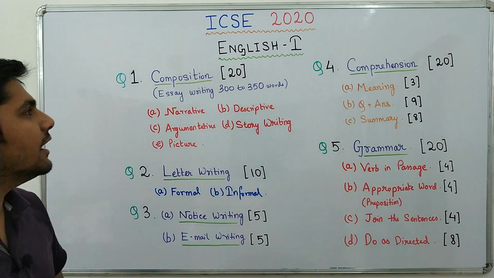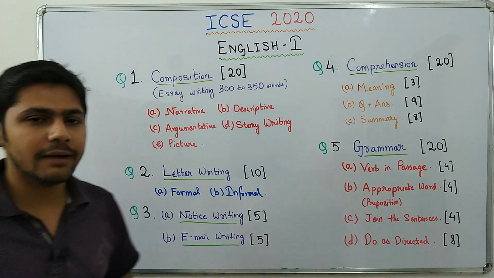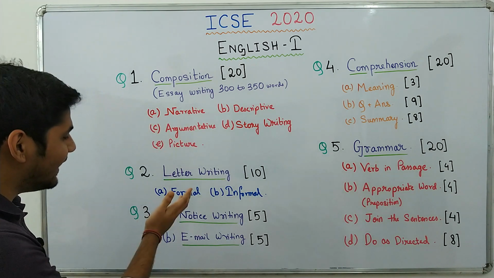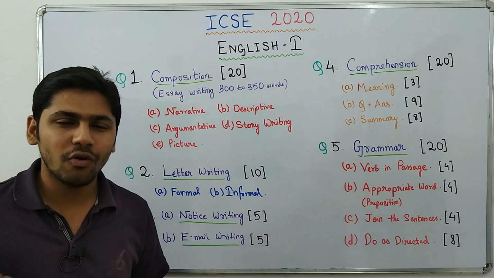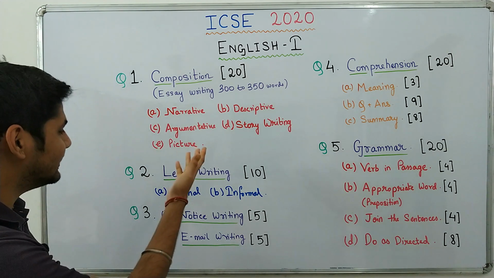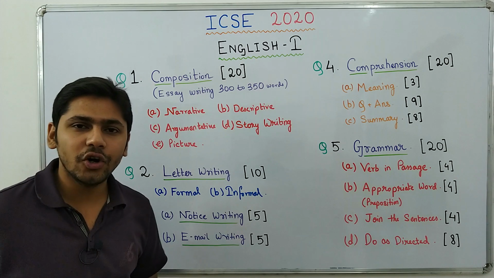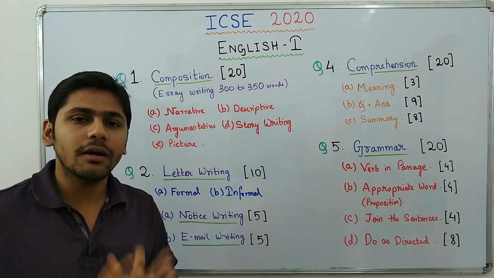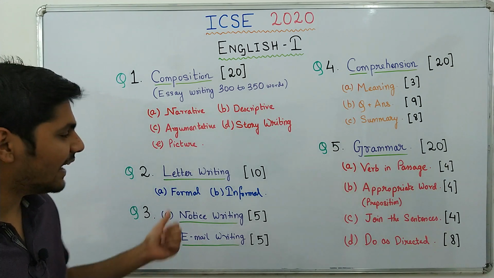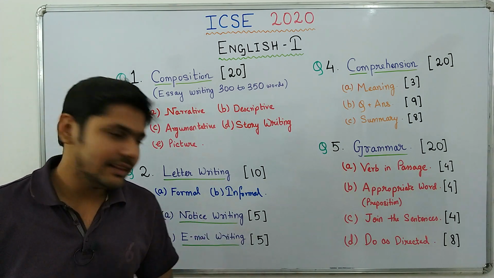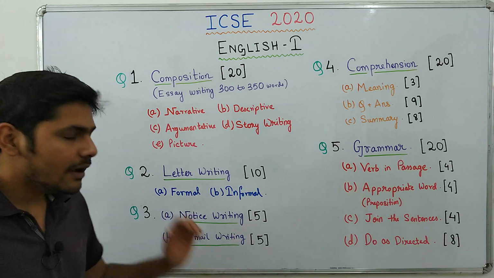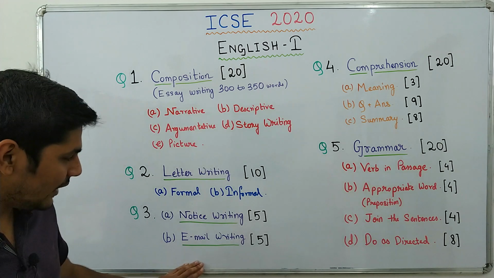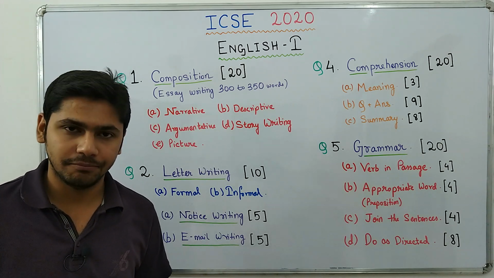Now, how to prepare for English 1 question paper, that means English language. You have been writing essay and letter for a long time now. So you won't face any problems in writing the essay and letter. For the letter, as I told you, the pattern is very important. So study and learn the pattern properly for both the formal and informal letter. Then comes notice writing and email writing. Practice notice writing and practice email writing and do it in proper way using the proper pattern.